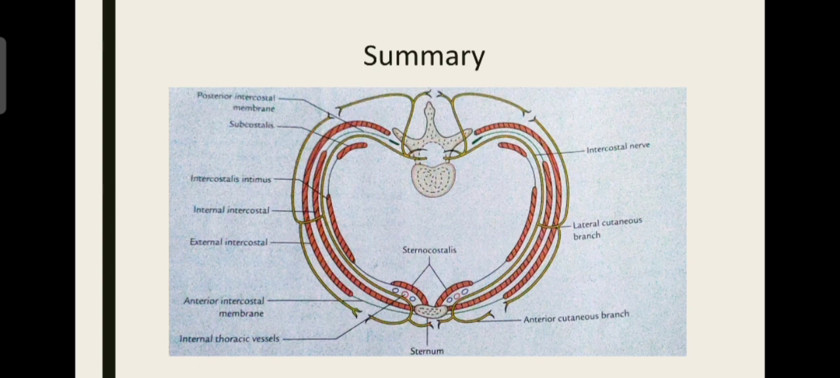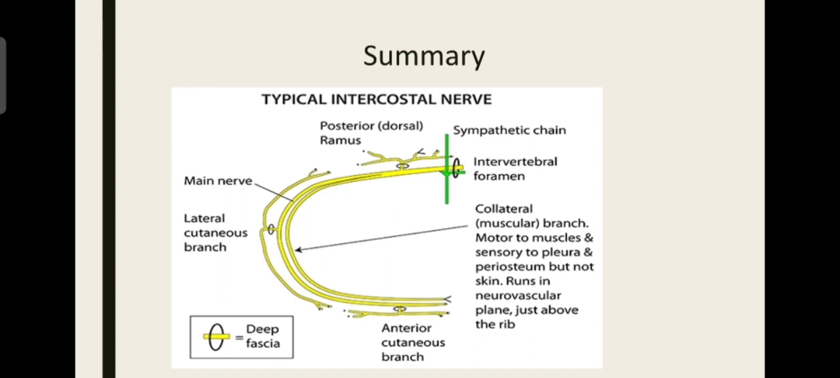Let us see a brief outcome of all this. First we saw intercostal muscles. External intercostal muscle arises from the costochondral junction to the tubercle of the rib. Internal intercostal muscle arises from the sternum to the angle of the rib. Then transversus thoracis has three muscles: subcostalis posteriorly, sternocostal anteriorly, and intercostalis intimus in the middle. Then we saw the intercostal nerve with branches and relations. This is the lateral cutaneous branch, called the lateral branch, the anterior cutaneous branch, and other than this, the sympathetic trunk gives branches, as well as muscular branches.